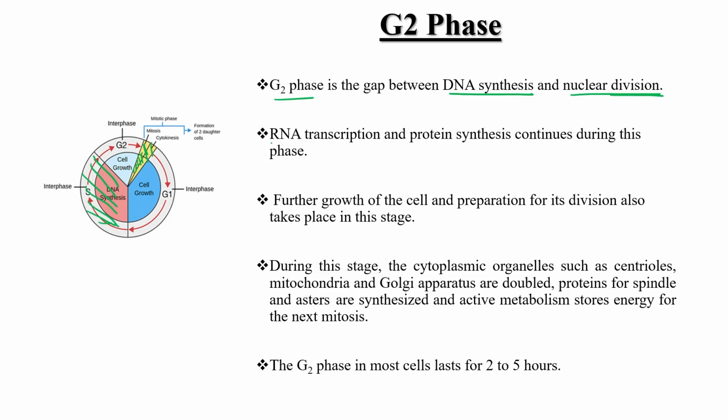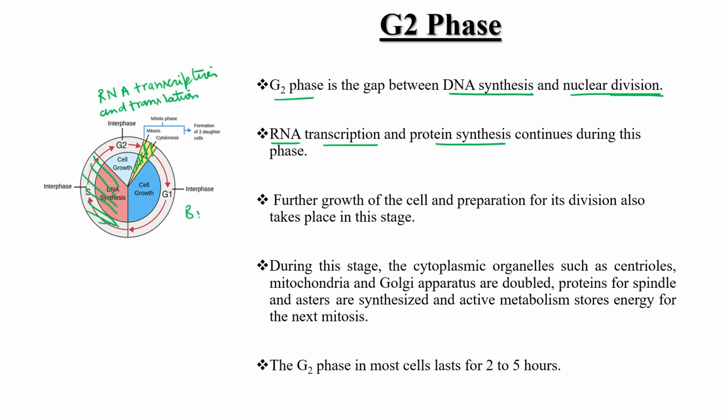Here, RNA transcription and protein synthesis occur. So here can I write down RNA transcription and translation, right?